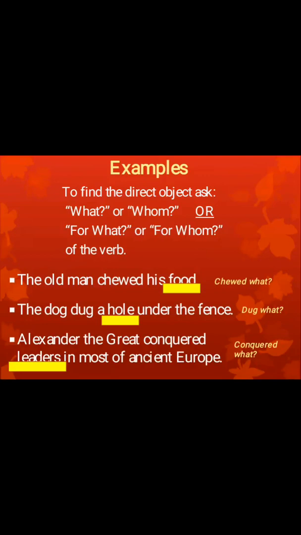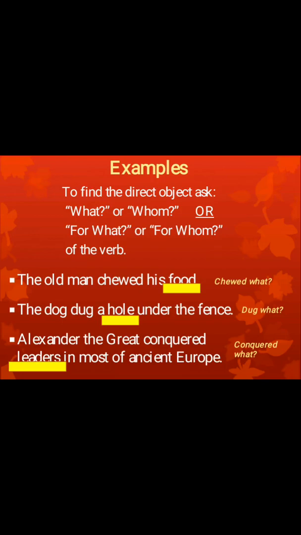To find that, you may ask what or whom, or for what or for whom, of the verb. As you can see in the example, the old man chewed his food. You may ask the question after the verb chewed. The old man chewed what? The answer that comes out is food. So food is the object in this sentence.